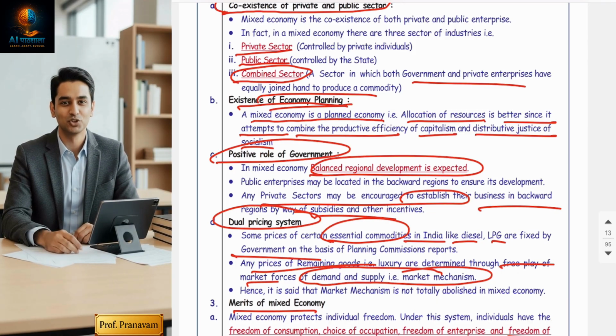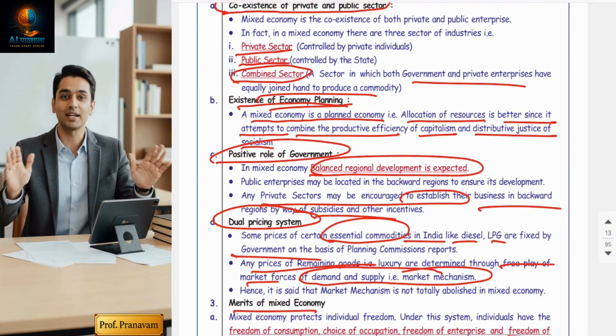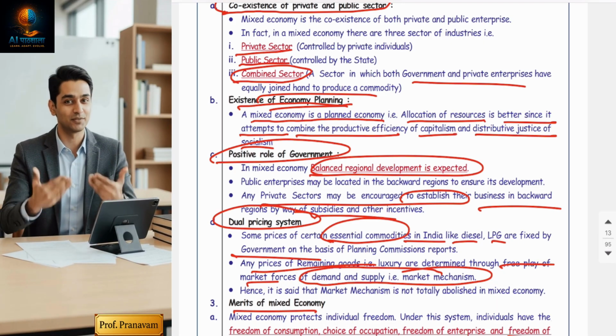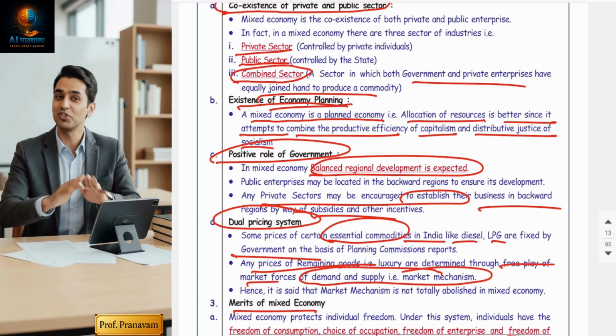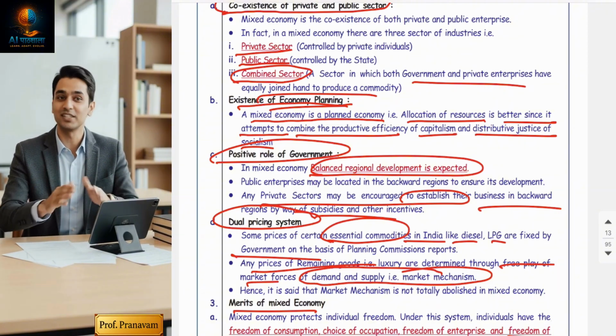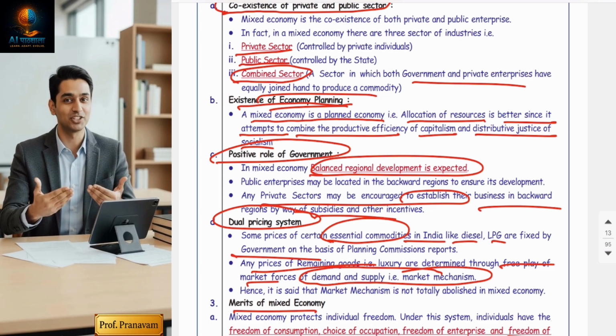Right? When I come to price decisions, in a capitalist economy prices are decided by market forces, that is, equilibrium. In a socialist economy, prices of the products are decided by central planning, meaning the government is going to fix them. In a mixed economy, a dual pricing system will be there; both will decide. Now, equality. In a capitalist economy, equality is low. In a socialist economy, equality is very high. In a mixed economy, moderate. Of course, competition: in a capitalist economy, competition is very high.